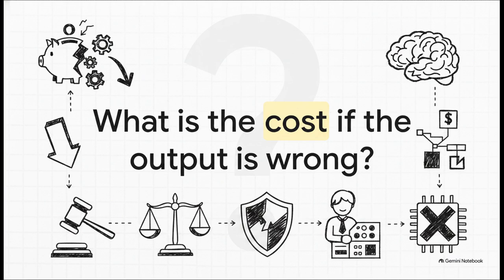Next up, the second criterion is consequence of error. What is the actual, tangible cost if the output is just flat out wrong? And listen, we aren't just talking financial cost here. It could be reputational, regulatory, or even operational. Nobody, and I mean nobody, wants to be the company on the front page of the news for a wild AI hallucination. A higher consequence of error demands significantly more human control, or honestly, it might rule the AI use case out completely. The stakes matter deeply.